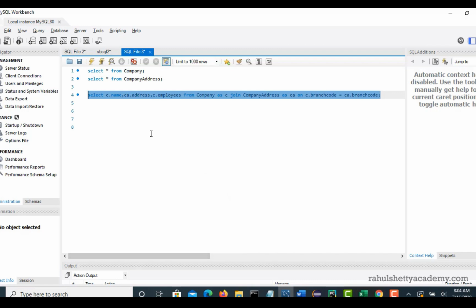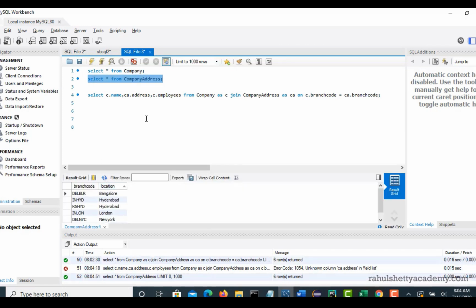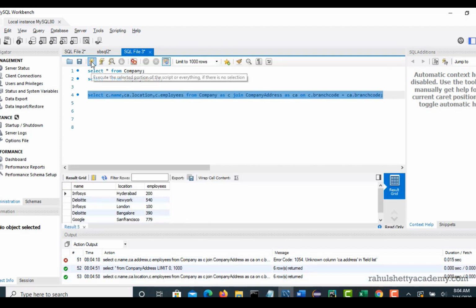Let's see. Sorry, it's location. If you see the company address table, I gave the wrong column name. It's location, right? So CA dot location. Perfect. You see that we have successfully grabbed 3 columns after merging the joins.